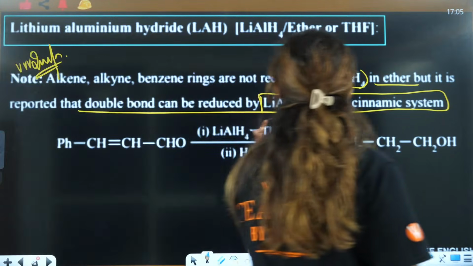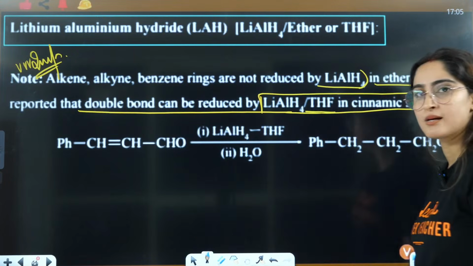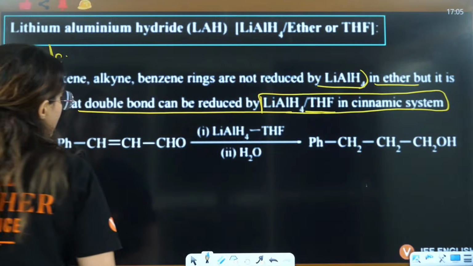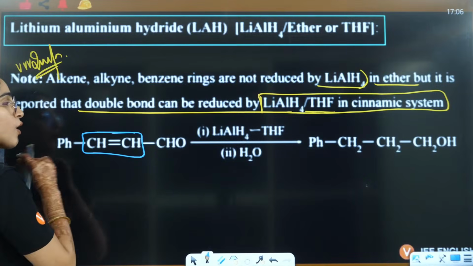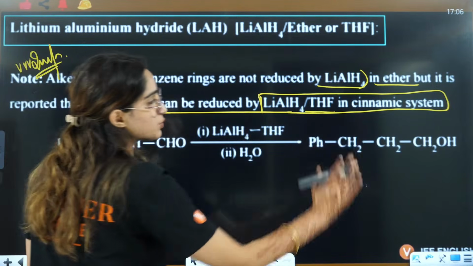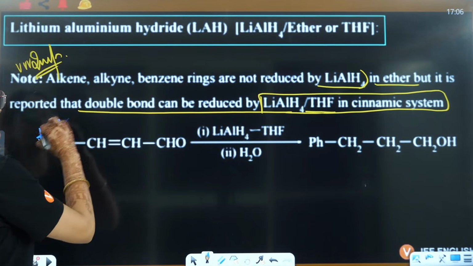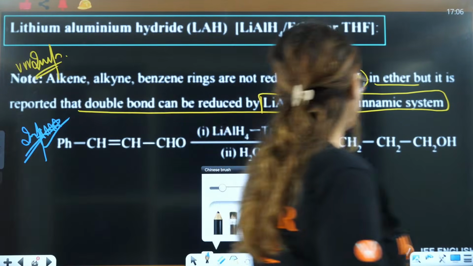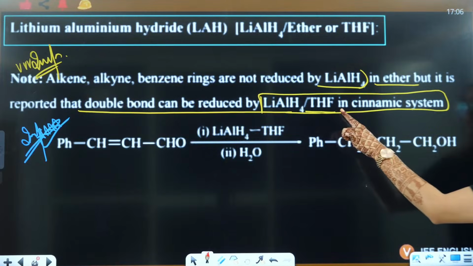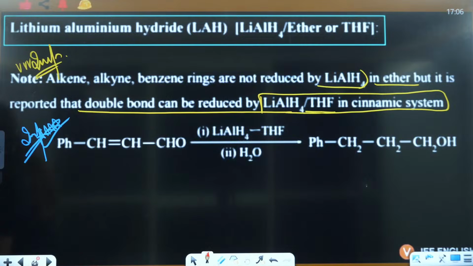When you have LiAlH4 and THF, in this case, if you have a cinnamic system, this system, right? CHO, CH double bond CH, Ph. Here this double bond also will be reduced, okay? This is an important reaction that they have already asked you, right? Mark it, very important, that in ether nothing will happen. But in case of THF, things will change here, and that too in cinnamic system, right? Okay, very good, Manoj. You are talking absolutely right here.